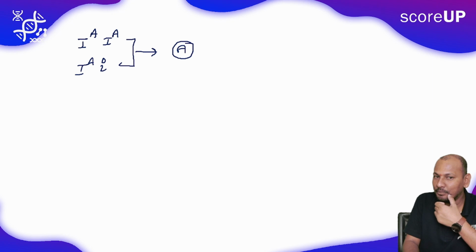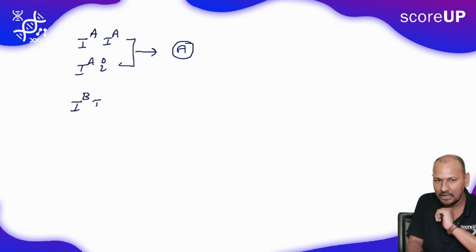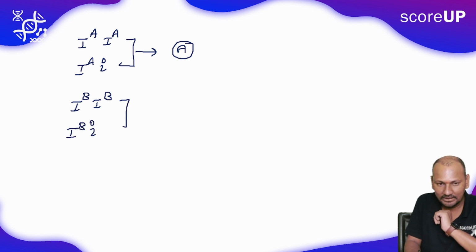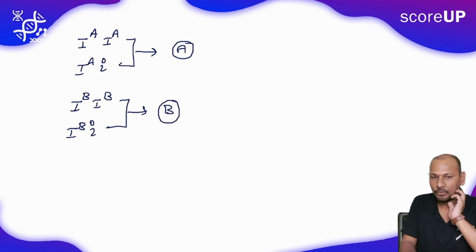The IA allele, whether homozygous or heterozygous, can represent blood group A. In the same manner, IB homozygous or else heterozygous condition, this second phenomenon, can represent blood group B. Homozygous IB or heterozygous IB can represent blood group B.